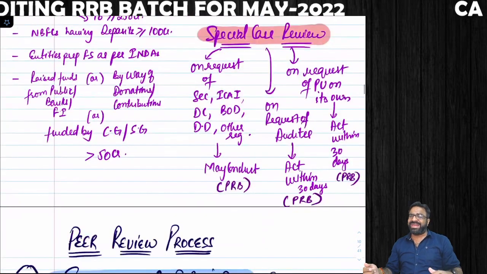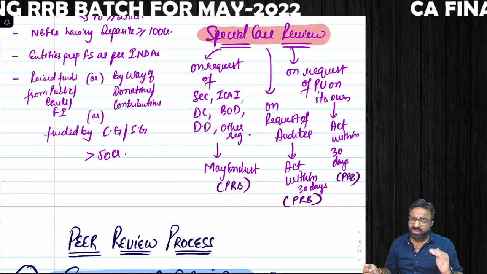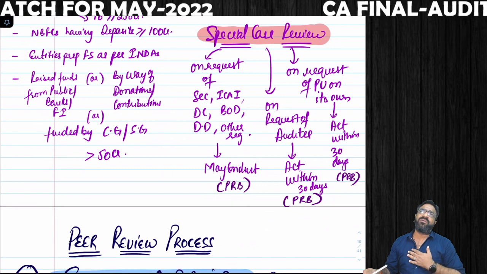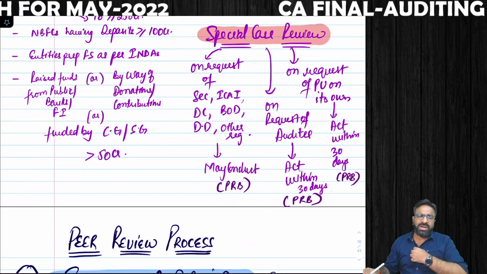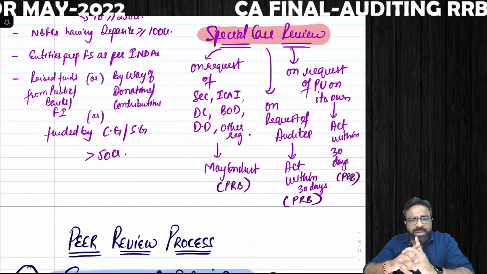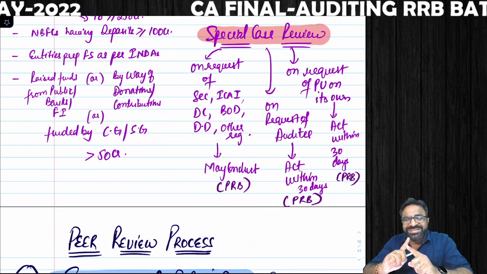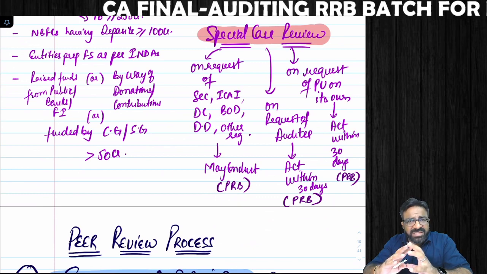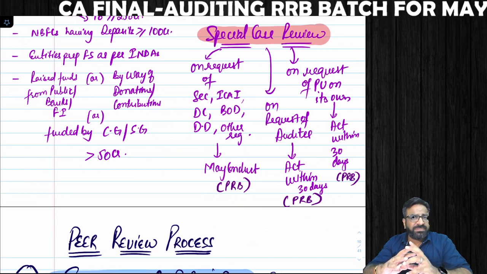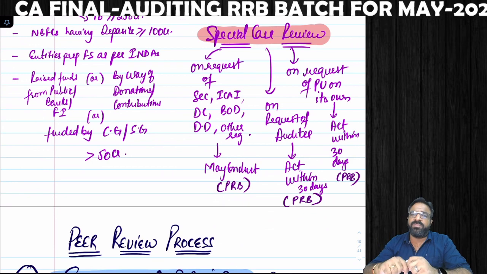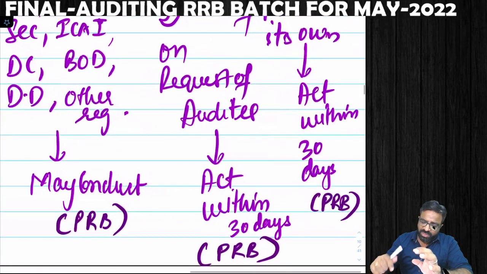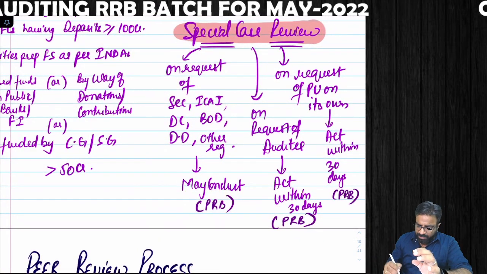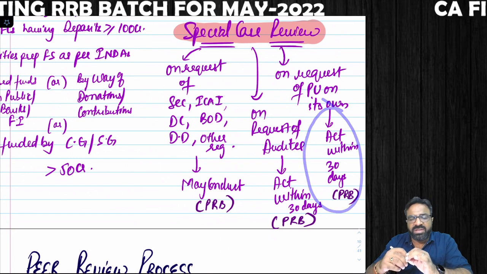Next, sir, can I get the peer review done on my own? Yes, you voluntarily can also apply to the peer review board that I want my firm to be peer reviewed. Now you might be thinking, sir, which firm will, I already told you peer review board gives you an authority. Peer review board is not a fault finding machine. It is basically demonstrating your performance. So remember one thing, yes, you can also request the peer review on your own and make sure that the peer review board will act within 30 days from your request.